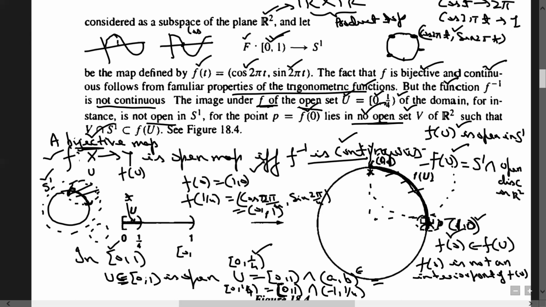So whenever a bijective map is given, either showing f inverse is continuous or showing f is an open map, both are the same thing. Obviously, its inverse will exist. Now the question is whether f inverse is continuous or not. So we have seen an example of a map which is bijective and continuous, but its inverse is not continuous. So in general, I can say that this map is not a homeomorphism.